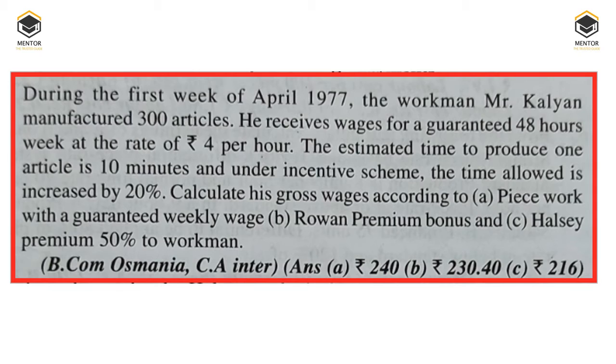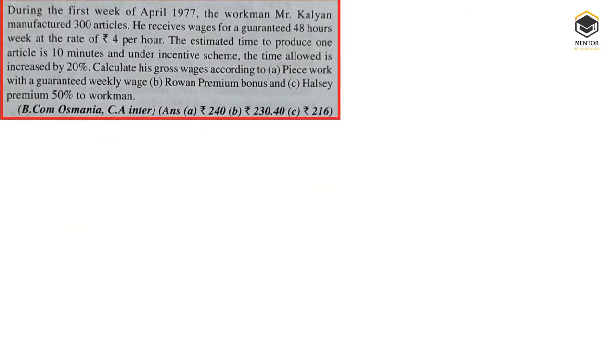Under the incentive scheme, the time allowed is increased by 20%. In the sense, the time which is allotted, 10 minutes, will be increased by 20% under the incentive scheme. Calculate his gross wage according to piecework with guaranteed weekly wage, Rowan premium bonus plan, and Halsey's premium bonus plan, taking 50% as basis, right? So this question we will work out. This is a long question. We have the same question again for quick review's sake. So we will proceed with the solution.